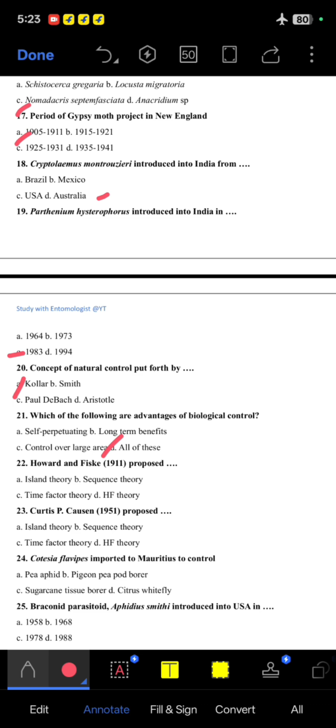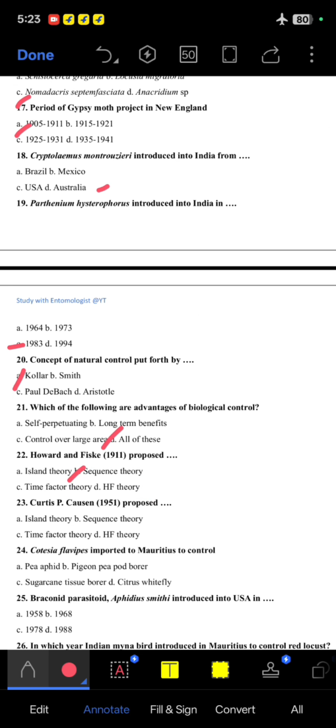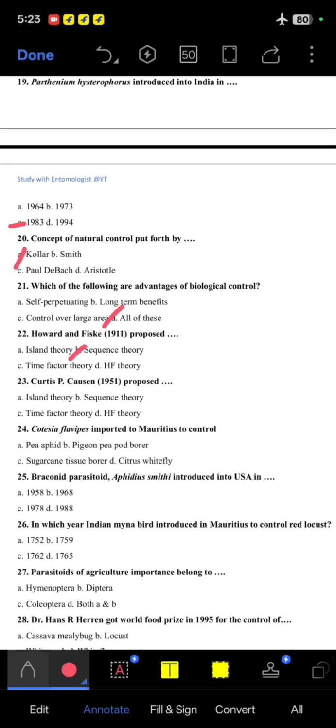22, Howard and Fiske proposed the sequence theory. 23rd, Curtis P. 1951 proposed time factor theory. 24, Cotesia imported to Mauritius to control pigeon pea pod borer. 25th, Braconid parasitoid Aphidius smithi introduced into USA in 1958.